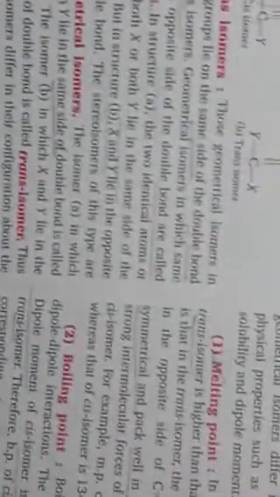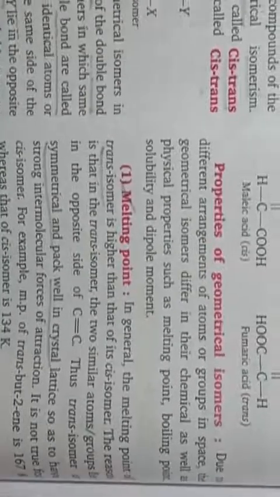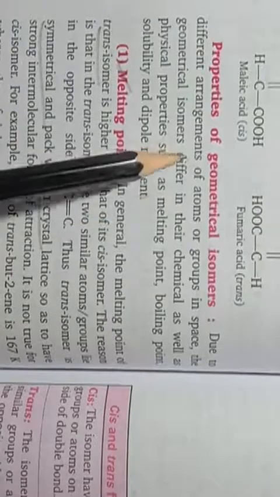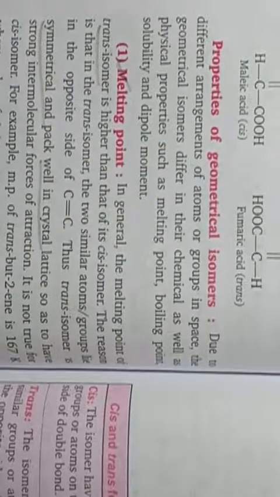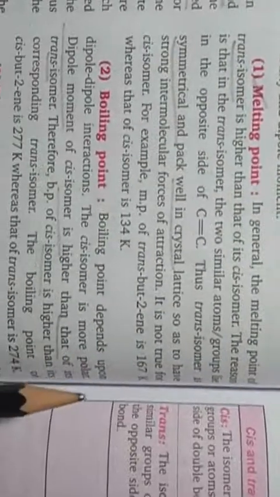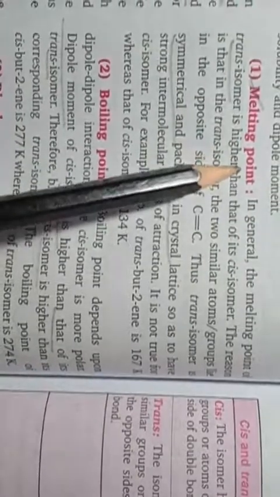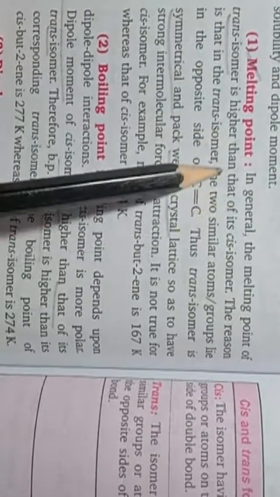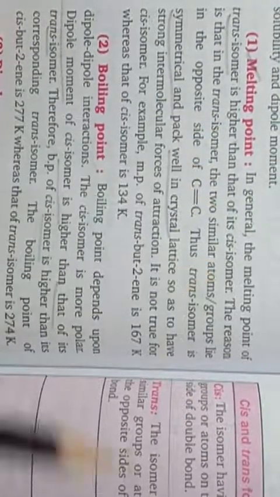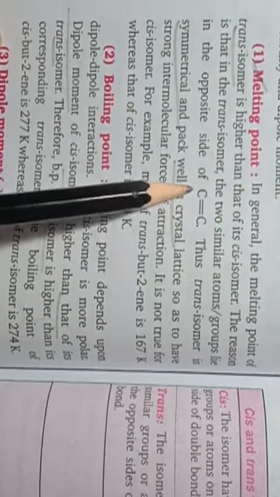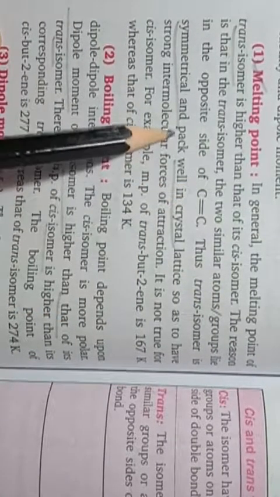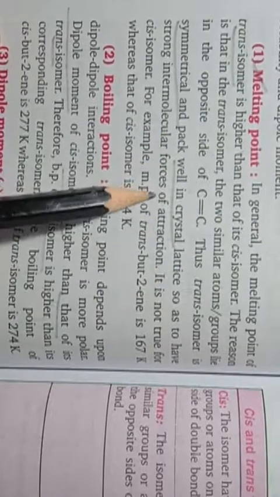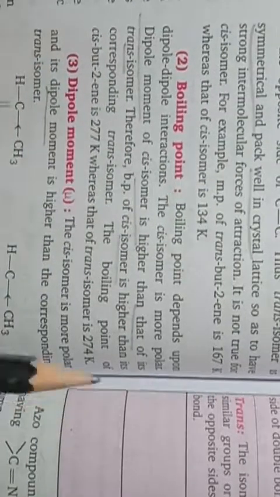So next is the properties of geometrical isomers. Due to different arrangement of atoms, these geometrical isomers show the following properties. First, melting point. In general, the trans isomer has a higher melting point than the cis form. Why? Because the trans form is more symmetrical, and that is why it packs well in the crystalline lattice, and so it has a higher melting point. Next, boiling point.